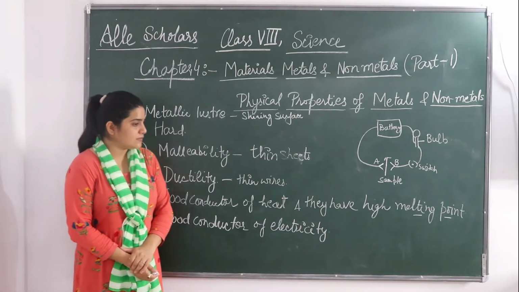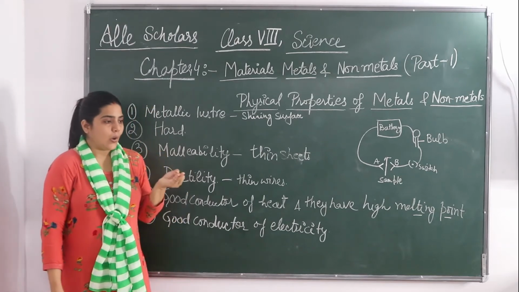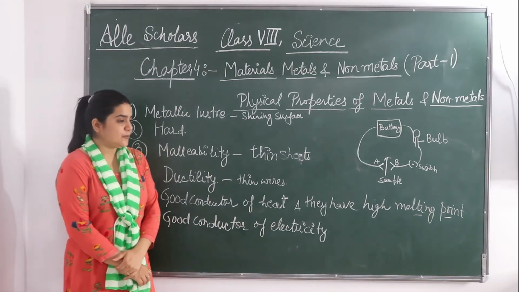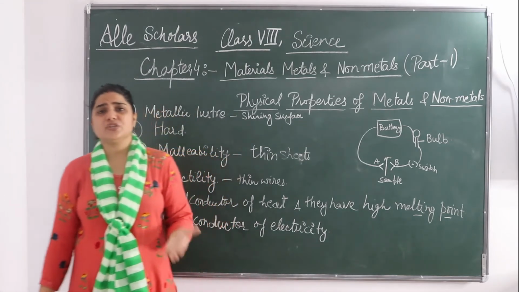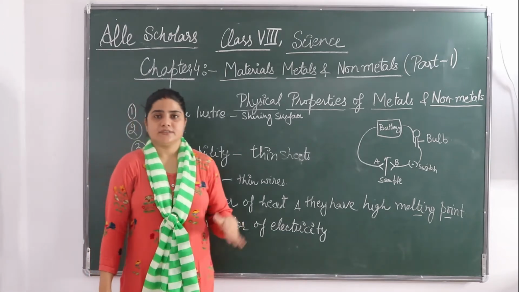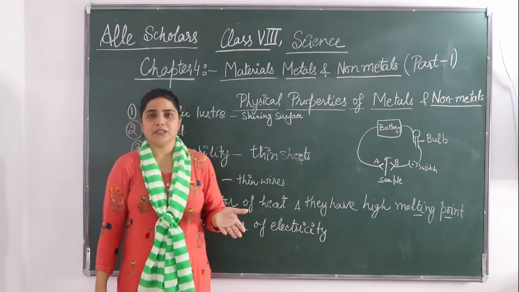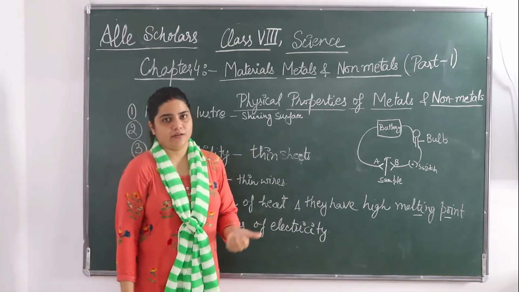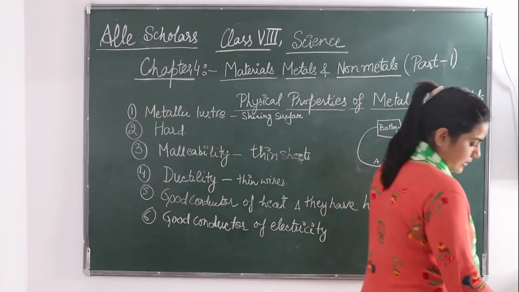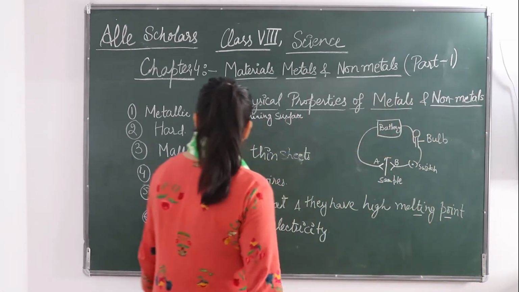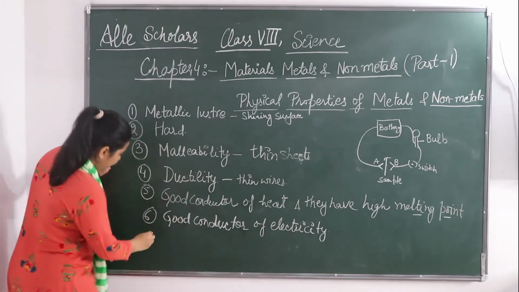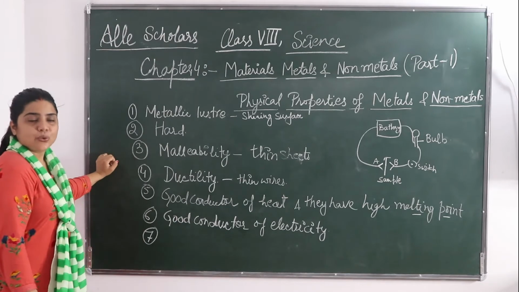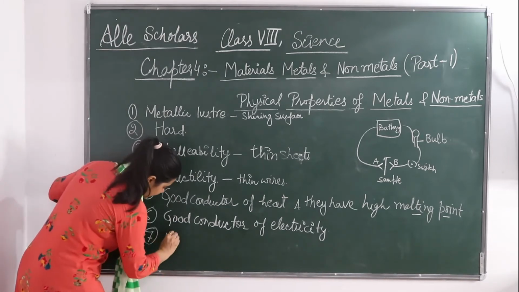You must have observed that iron rod and copper wires are good conductors, while sulfur or coal are poor conductors. Coal is a poor conductor because coal is a non-conductor. Okay, so this was about conduction. Now the seventh and very important property of metals is that metals are sonorous. Okay, metals are sonorous.